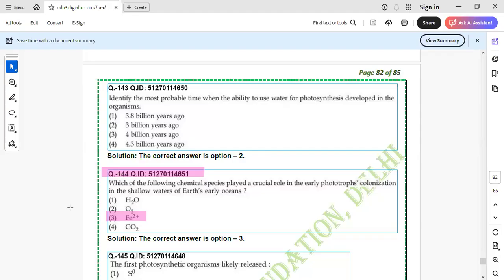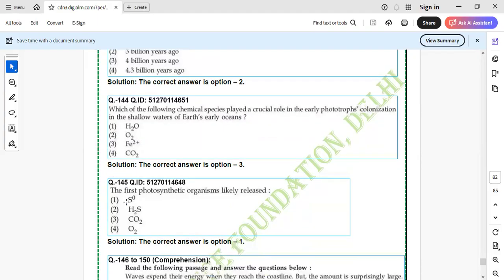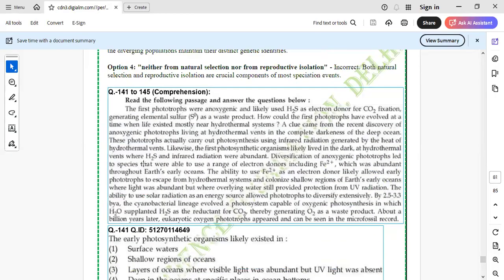Then the last question, 145, was even more easy. They say the first photosynthetic organism likely released what? It is also written in your passage: the first photoautotrophs were anoxygenic and likely used H2S as electron donor for CO2 fixation, generating elemental sulfur as a waste product.